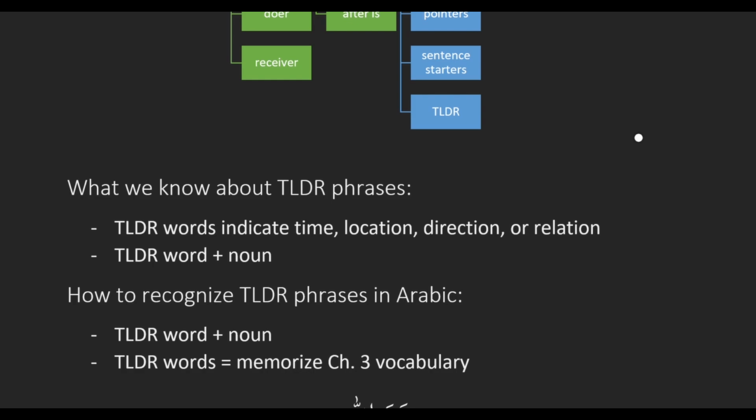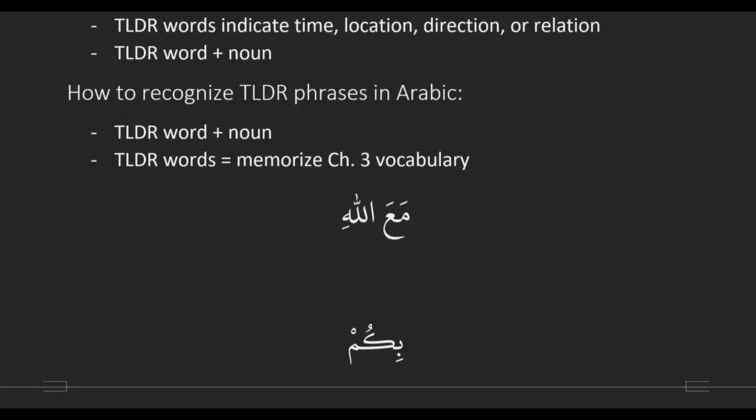And the TLDR words are sectioned off for you in your Chapter 3 vocab, so memorize them. And if you have them memorized, it's easy to recognize a TLDR fragment. All you have to know is your TLDR words, and you spot it, see the noun after it, and you have your TLDR phrase. All clear? Ready to look at some examples?